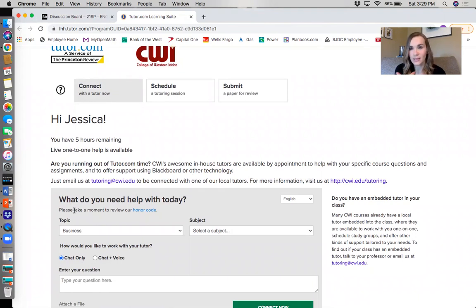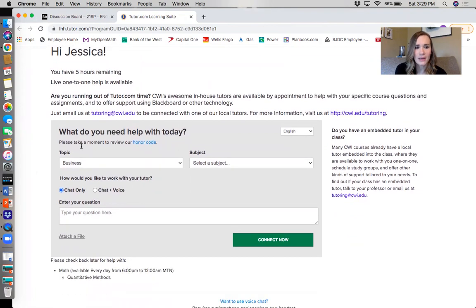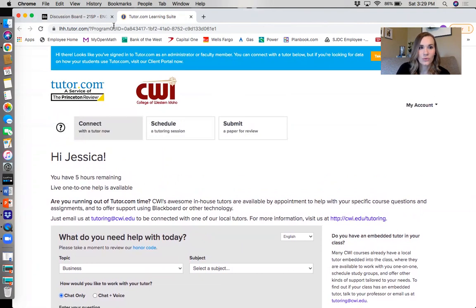You can also always email me for quick feedback as well, or at least as quick as I can get it to you within a timely manner. Okay, but all you would really need to do here is schedule a tutor time, and you'll submit your paper. They'll give you feedback, and you can make necessary changes. Okay, so just a nice little tool that you can use within our Blackboard system.